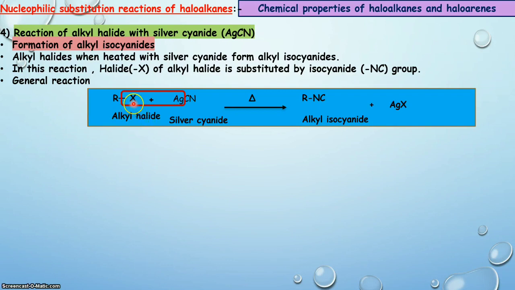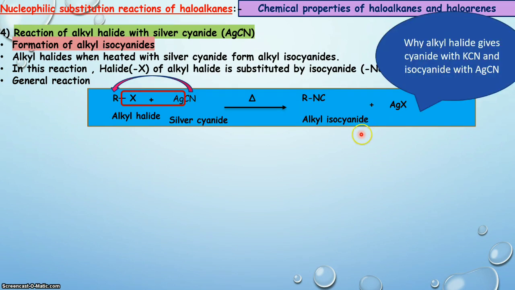Now, in this, the halogen leaves the alkyl group by taking a bond pair of electrons, and a new bond formation takes place between this isocyanide and the alkyl group, which gives us the product, that is alkyl isocyanide. But there is a question: why does alkyl halide give cyanide with KCN and isocyanide with AgCN? Let us talk about this.